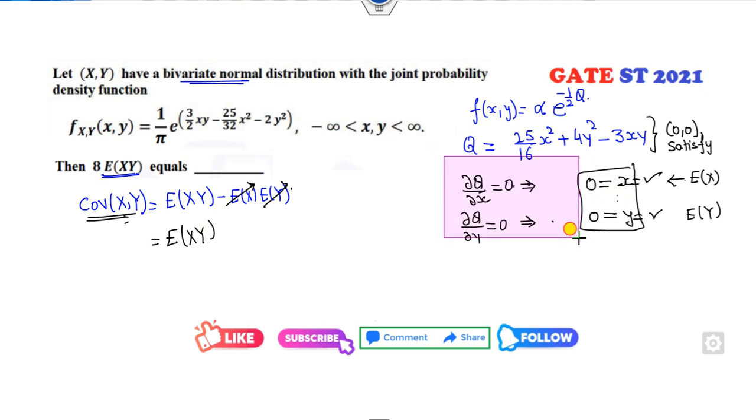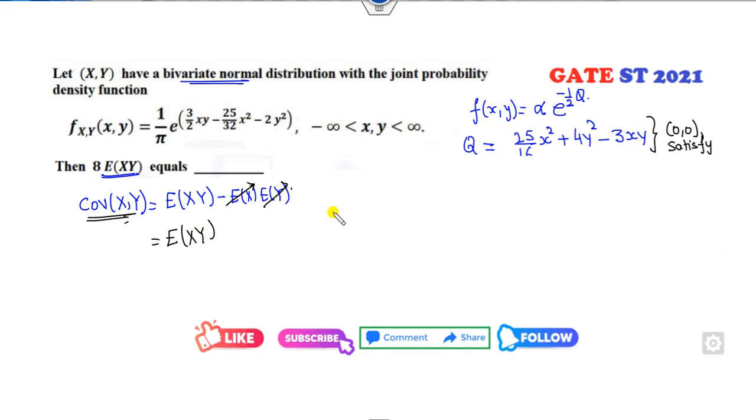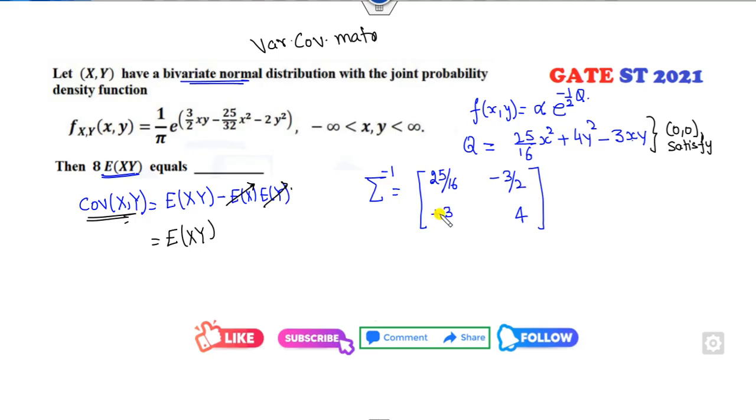Now how can you find the covariance? Again, very simple. If I write the covariance matrix, or variance-covariance matrix, how can you write that? It's very simple. I can write this pair. Firstly, it's an inverse. Fine. Coefficient of x square. What is the coefficient of x square? It is 25 over 16. Then the coefficient of y square, and half of the coefficient of xy, half of the coefficient of xy. Fine. Now it's an inverse.